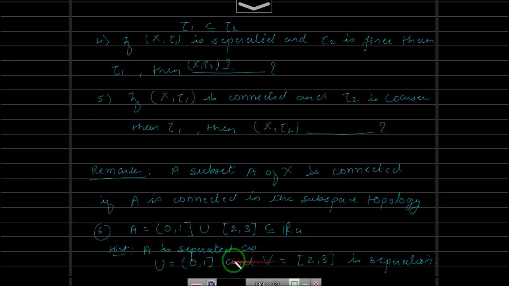When you take the intersection of this U and V, it will be empty. So again, that point is true. Both are non-empty, that is also true. So the only point which you have to work out is that you need to show that both U and V are open in A, not in R, because we know that both these sets are not open in R. But we have to show that these are open in the subspace A, right? That we can do. All right.